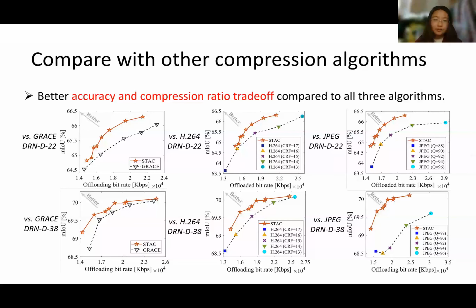Experimental results show the better accuracy and compression ratio trade-off achieved by STAC compared to all 3 algorithms. Specifically, when the accuracy is the same, STAC can save up to 20.95% and 12.73% of bandwidth consumption on 2 DNN models respectively, and the reduction reached 24.23% and 33.53% compared to H.264 with constant rate factor equal to 13 and JPEG with Q value equal to 96.